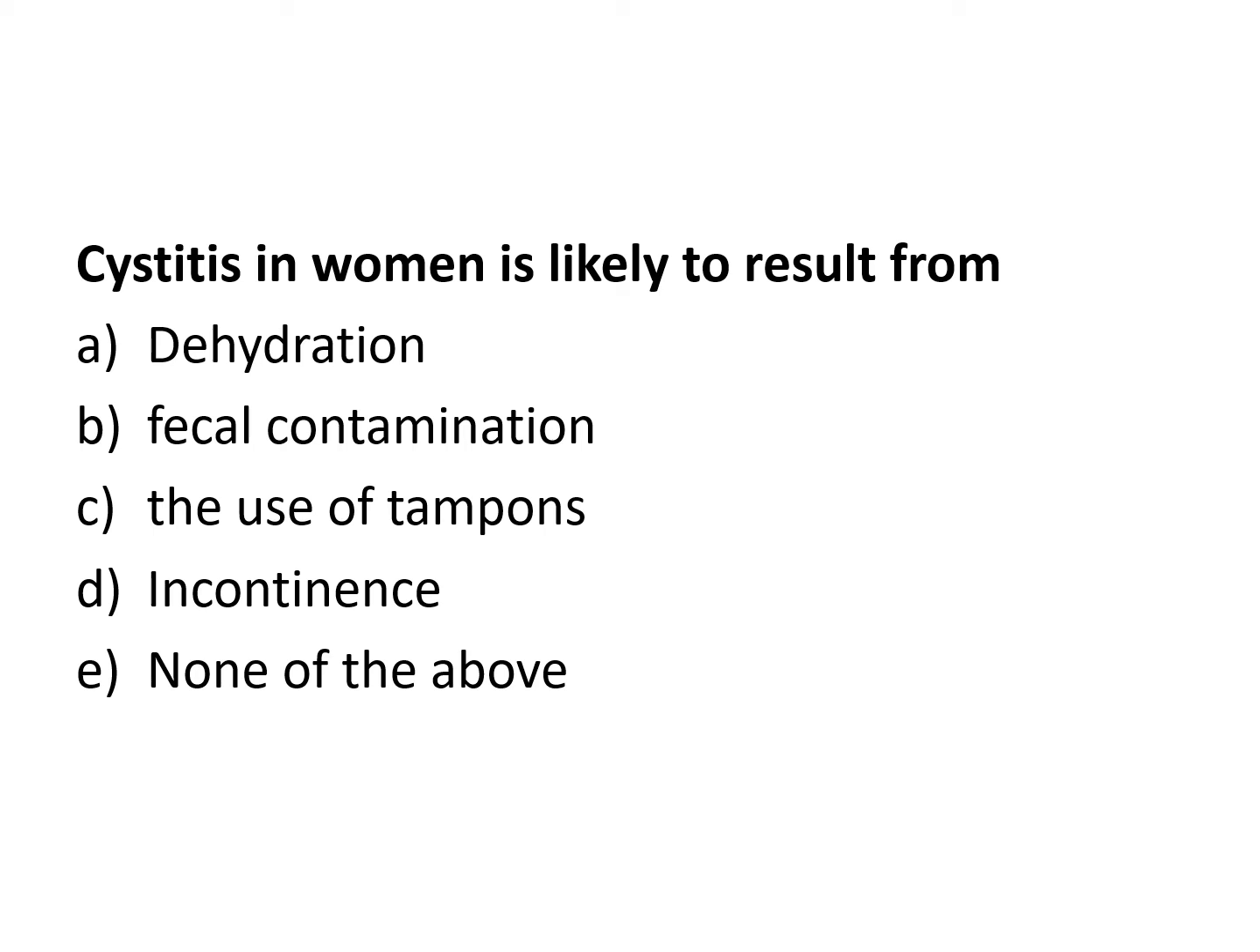Cystitis in women is likely to result from, so this is infection that causes inflammation of the bladder. So bladder infection. What's the main cause? So that would be fecal contamination. Tampons, is that supposed to be 2 O's? Tampons cause toxic shock syndrome. So the bacteria that accumulates can form this toxin. Can be deadly. Incontinence, that means you urinated a little bit.